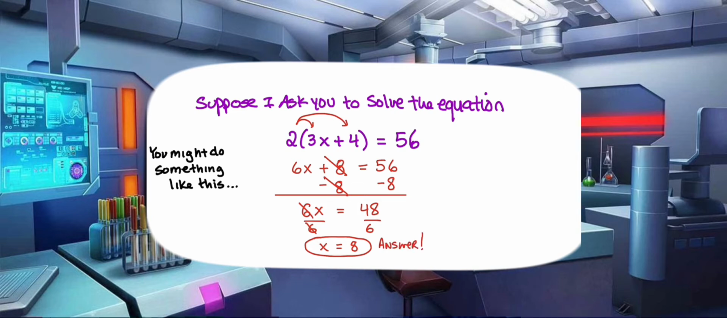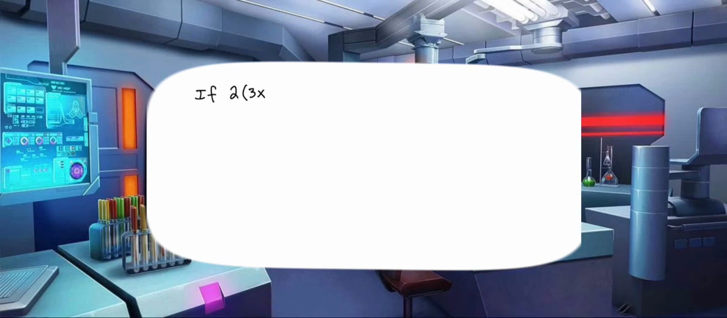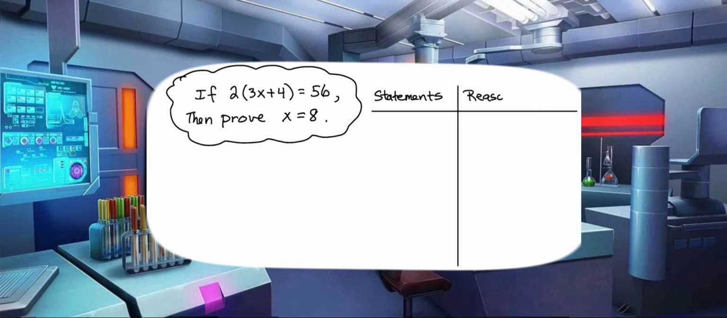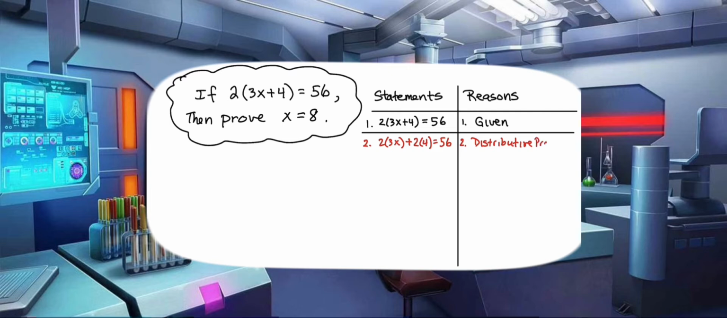Pretty simple, right? But what if I posed the question to you slightly different? What if I asked you, if 2 times (3x + 4) equals 56, then prove x is equal to 8. Well, in order to prove something, we have to provide a list of statements and reasons for our argument. So we begin first by stating our equation, 2 times (3x + 4) equals 56.